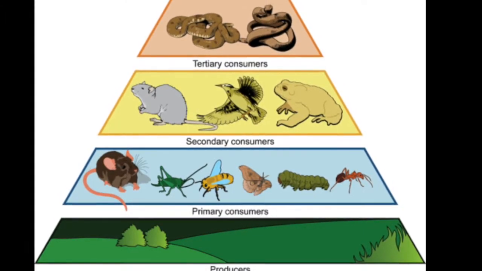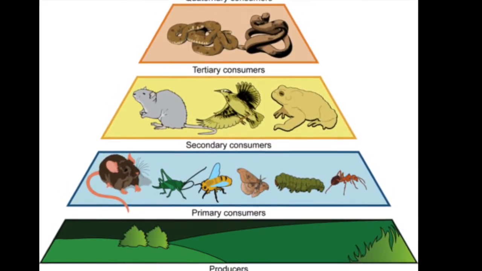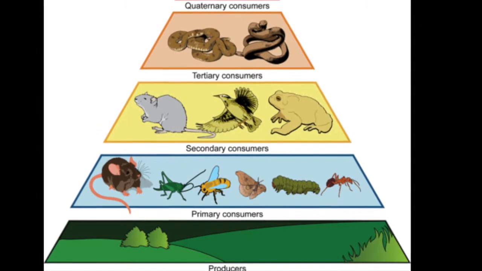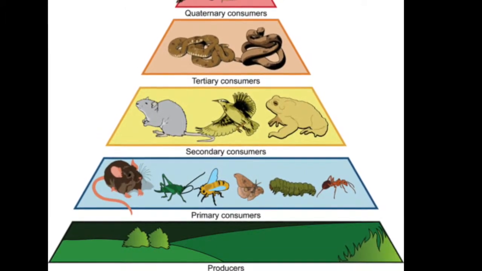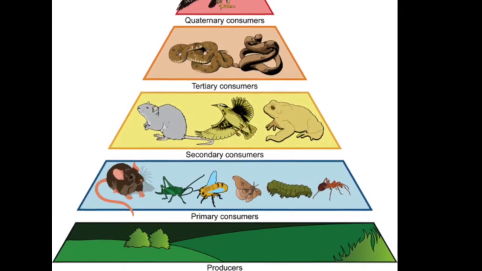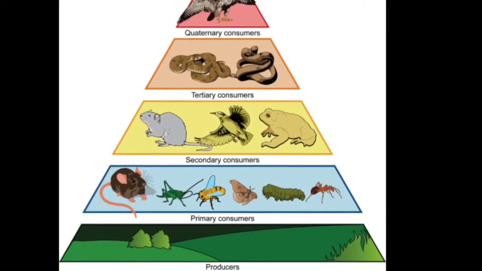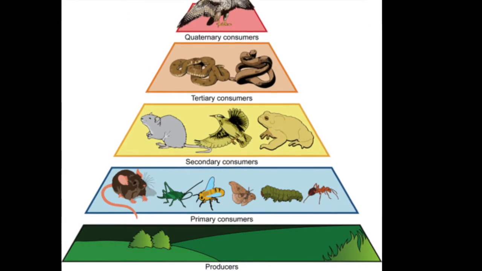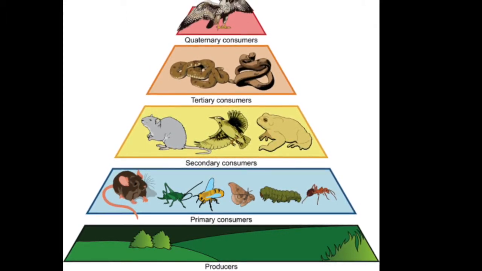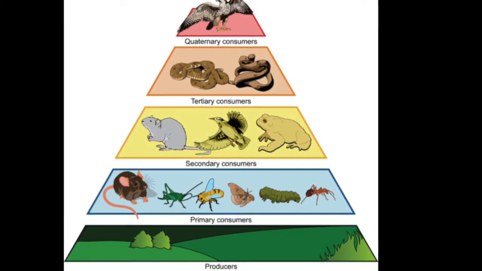One way to illustrate the trophic levels in an ecosystem is with an ecological pyramid. Ecological pyramids show the relative amount of energy or matter within each trophic level in a given food chain or food web. There are three different types of ecological pyramids: pyramids of energy, pyramids of biomass, and pyramids of numbers.